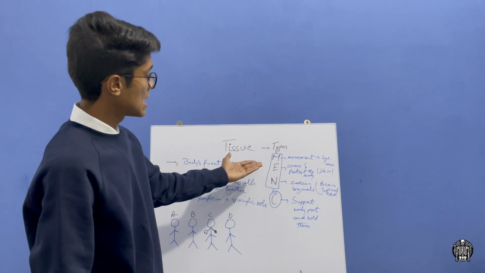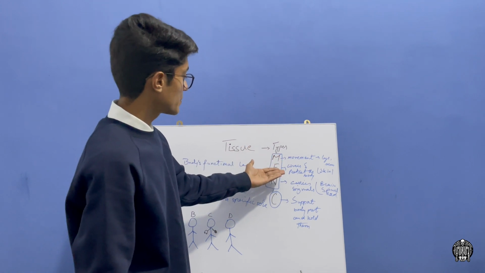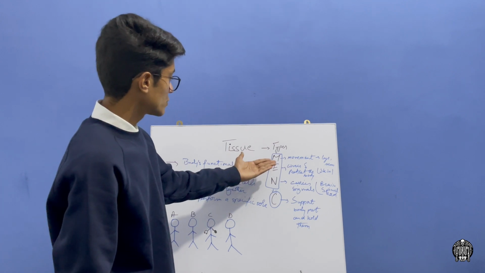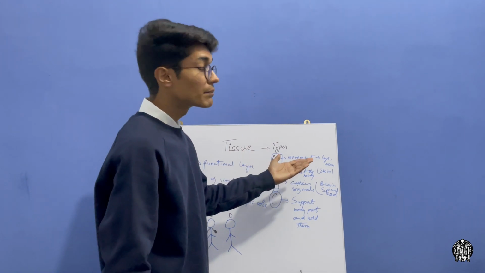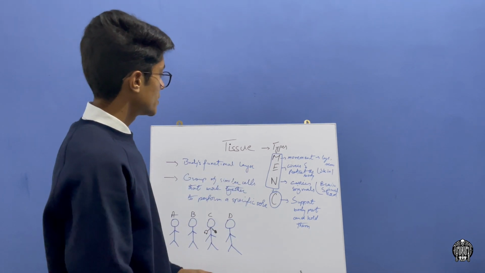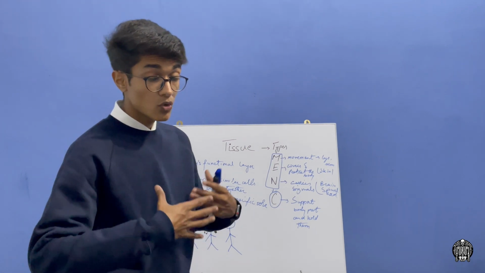After that, epithelial tissue covers and protects the body, for example skin. Next is nervous tissue. Nervous tissue carries signals in our whole body. The signals that are transferred from the brain and spinal cord to the whole body structures are due to nervous tissues.